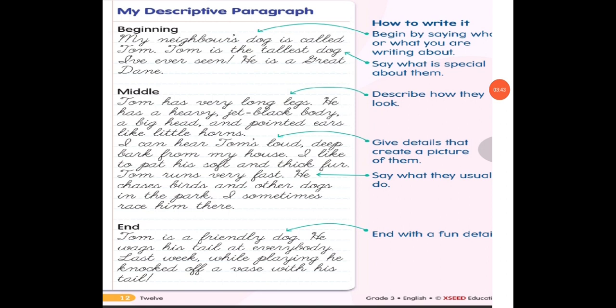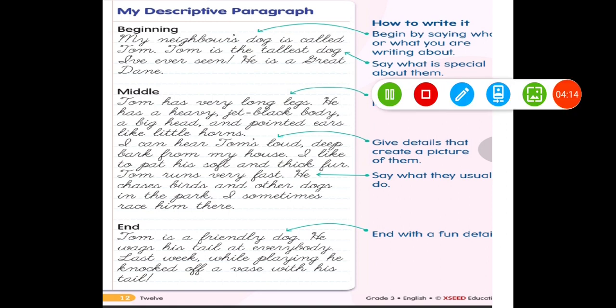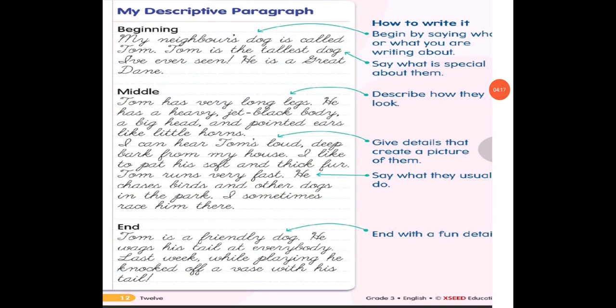Okay. Next, Tom runs very fast. He chases and finds other dogs in the park and sometimes races them there. So these are the details of what Tom usually does. I hope it is clear to you, students. Next one is the end part of the paragraph. Tom is a friendly dog. He wags his tail. So this descriptive paragraph is about a dog.